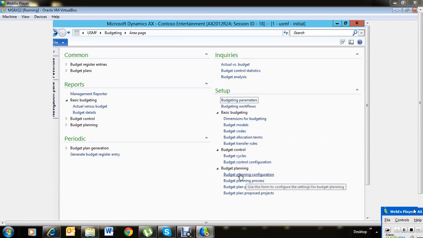We're also going to look into the planning configurations. How do we plan, whether it's top-down budgeting or bottom-up budgeting, and how exactly our budget value should come up in the system. We're going to look into that in our budgeting.